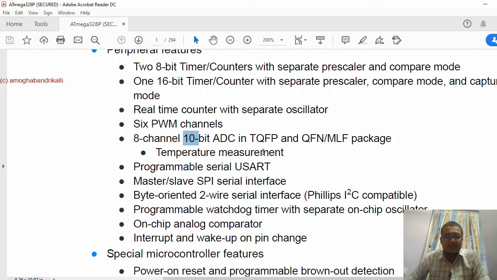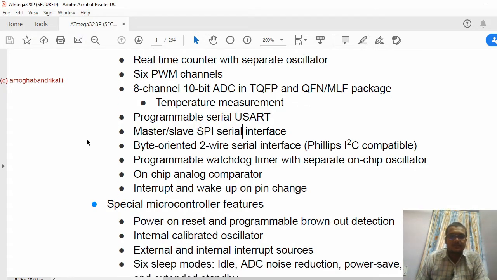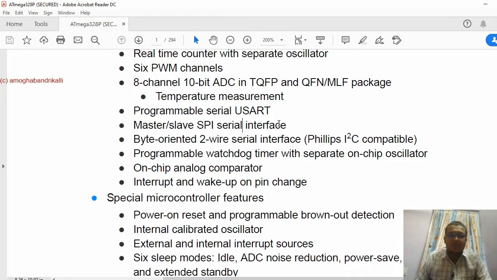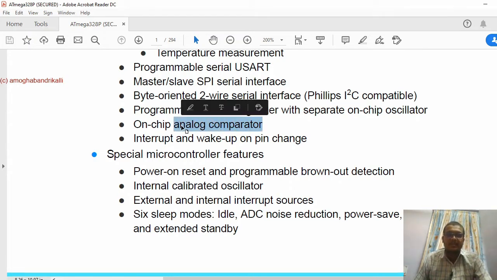You have master/slave SPI serial peripherals and I squared C. These are bus communications, SPI and I2C. We have watchdog timers, which are special timers that reset after a specified amount of time. An on-chip analog comparator, used in analog applications.